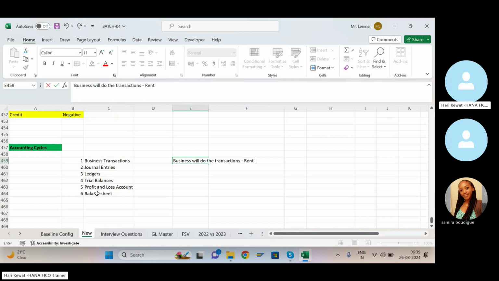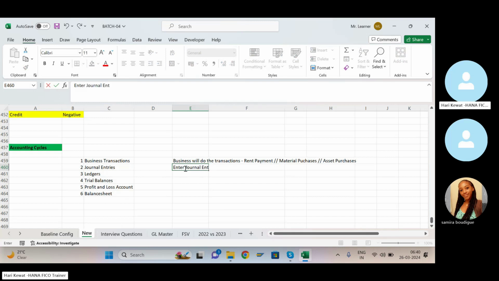Examples are rent payment, material purchase, asset purchase. All these are business transactions. For these business transactions, the user will post the journal entry in SAP.